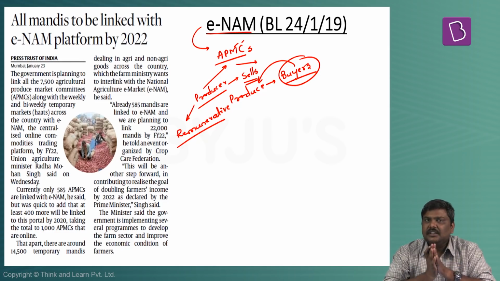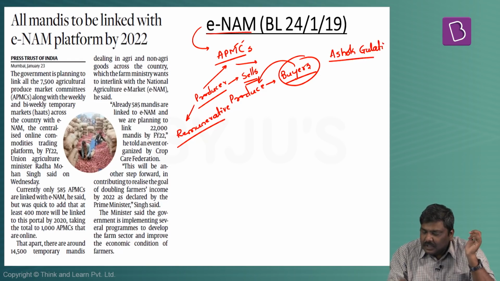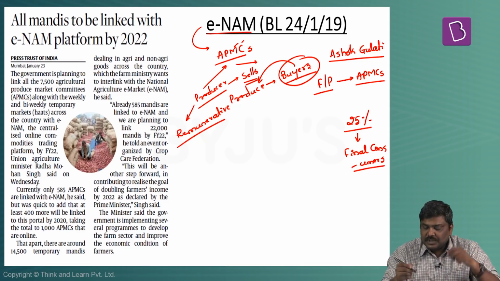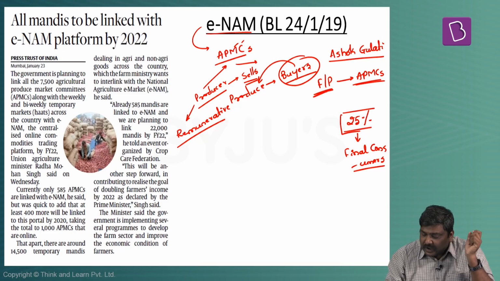As per one study that was done by Mr. Ashok Gulati, who is the former chairman of CACP, the farmers or producers who sell their produce through the APMC yards are getting only 25% of the prices which are paid by the final consumers in the market. I'll repeat the statement. The farmers or producers who are selling their produce through the APMC yards are only able to earn 25% of the final price that is paid by the consumers in the market.